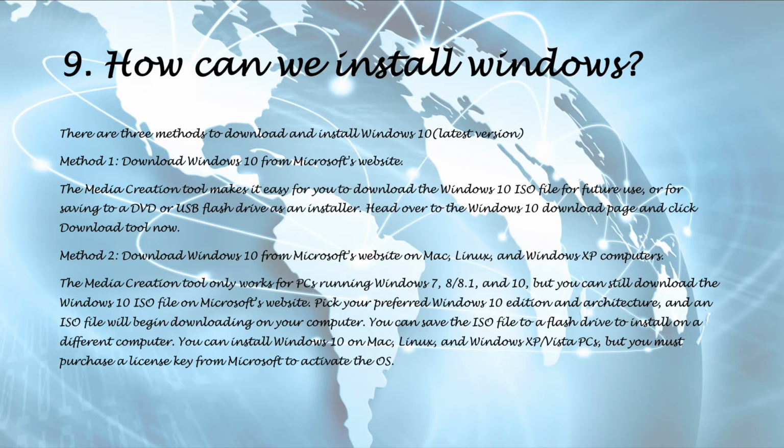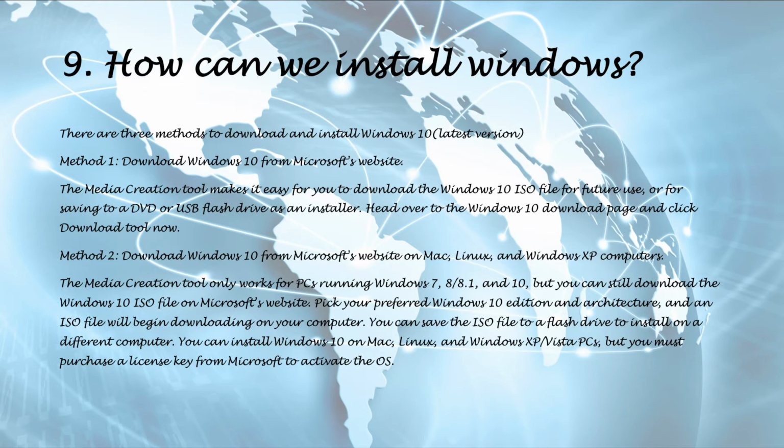Method 2. Download Windows 10 from Microsoft's website on Mac, Linux, and Windows XP computers. The Media Creation tool only works for PCs running Windows 7, 8, 8.1, and 10, but you can still download the Windows 10 ISO file on Microsoft's website. Pick your preferred Windows 10 edition and architecture, and an ISO file will begin downloading on your computer. You can save the ISO file to a flash drive to install on a different computer.